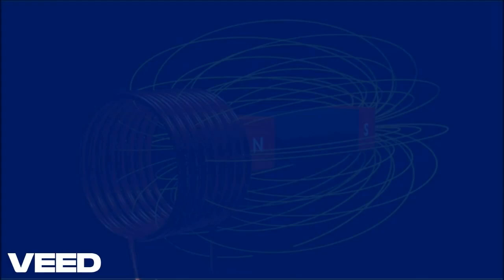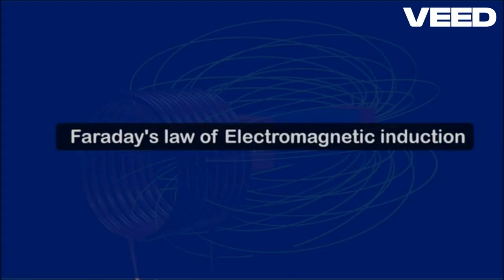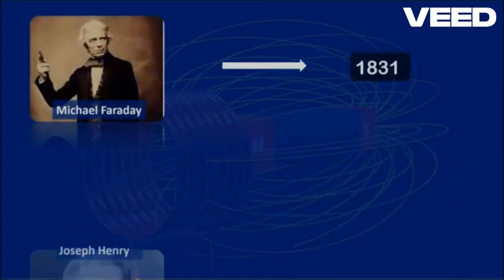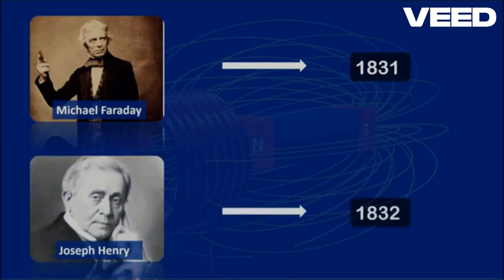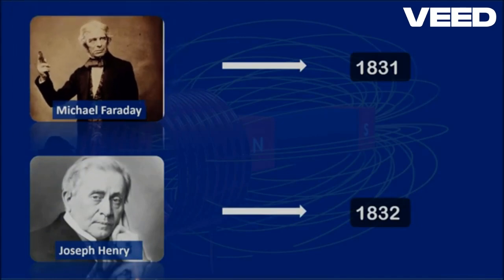Here in this video, we will talk about Faraday's law of electromagnetic induction and his experiment. The phenomenon of electromagnetic induction was first discovered independently by Michael Faraday in 1831 and Joseph Henry in 1832. Faraday was the first to publish the result of his experiments. This world-known phenomenon is still charging and moving the world, without which we could not imagine our life. So let's talk about Faraday's experiment of electromagnetic induction in this video.